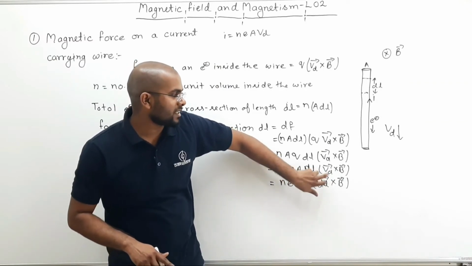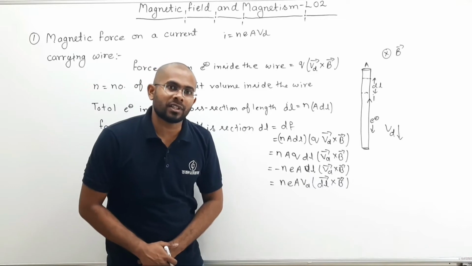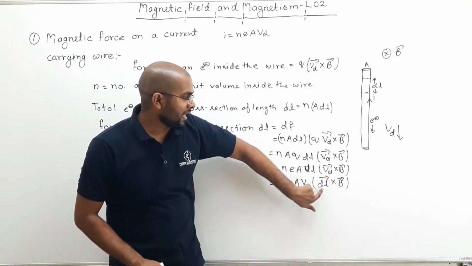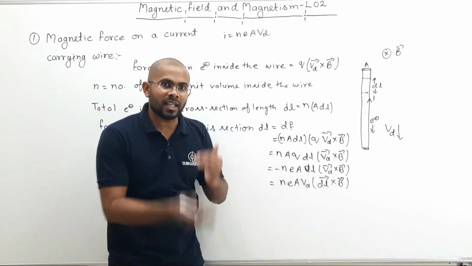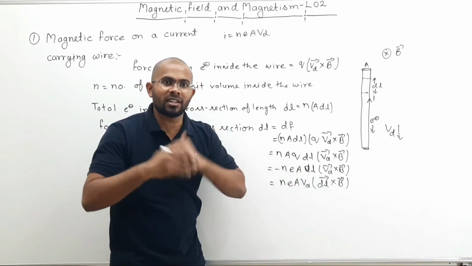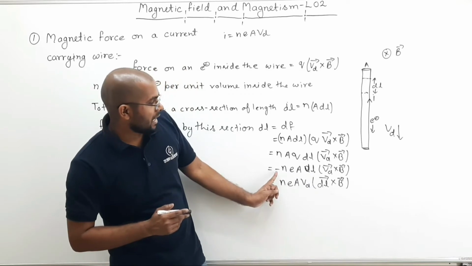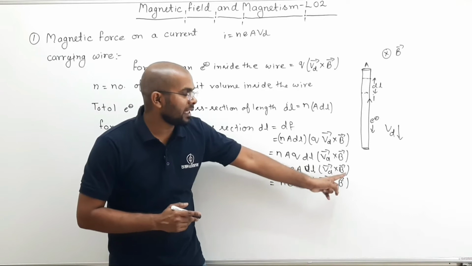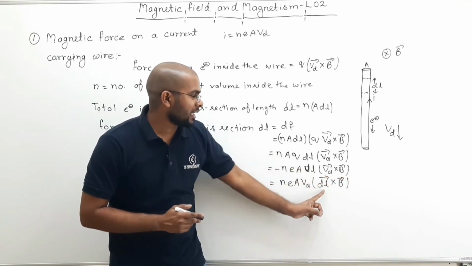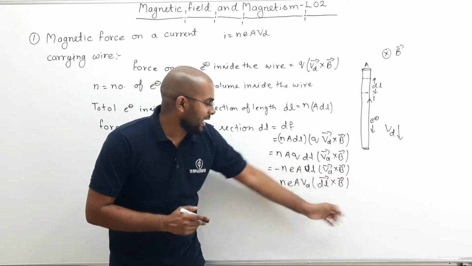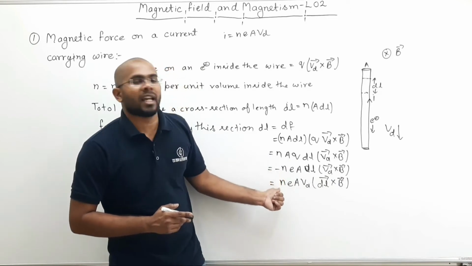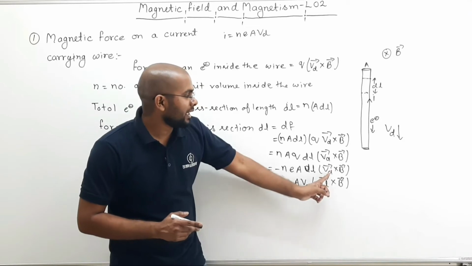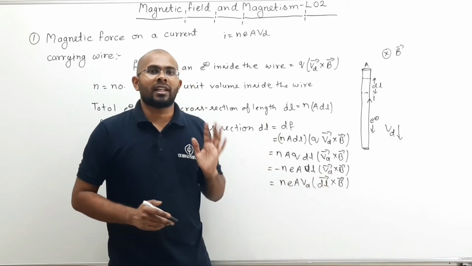So in place of Vd cross B, if I write dl cross B, then the sign changes. That is why I can remove the negative sign, because Vd and dl are in opposite directions.